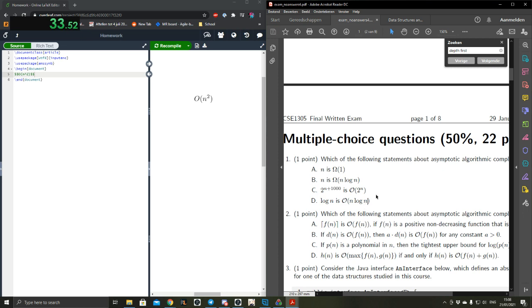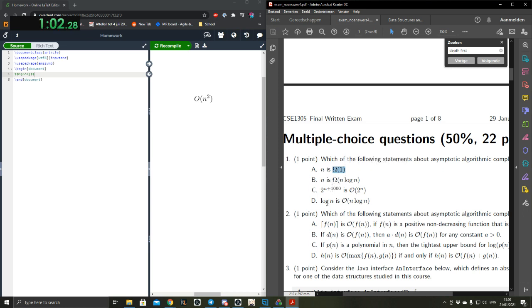Realistically speaking, we can already see that C is true, because this is just 2 to the power 1000 times 2 to the power n, which is a constant times 2 to the power n. Big omega is at least this, so n is a higher order of magnitude than 1, so this is also true.